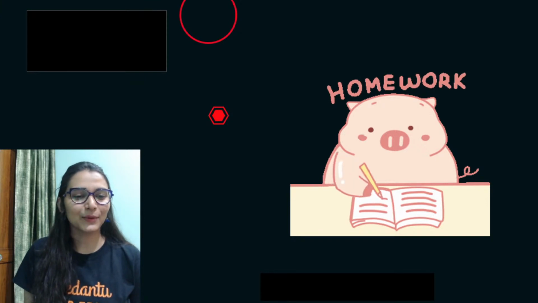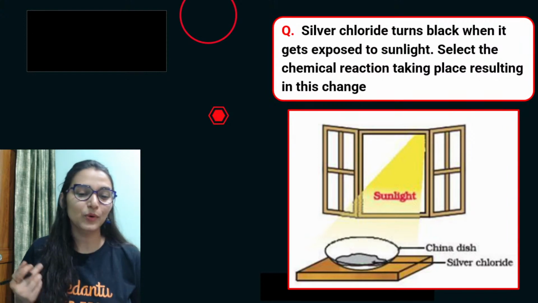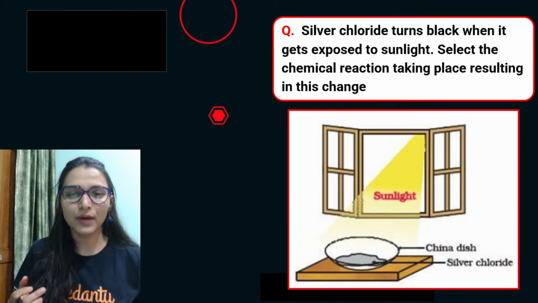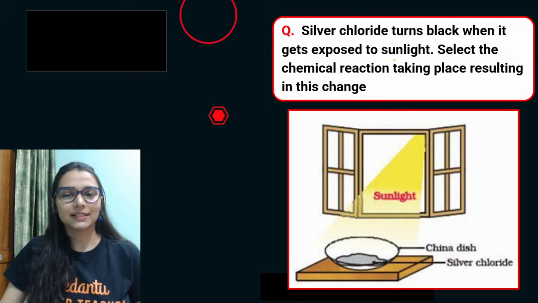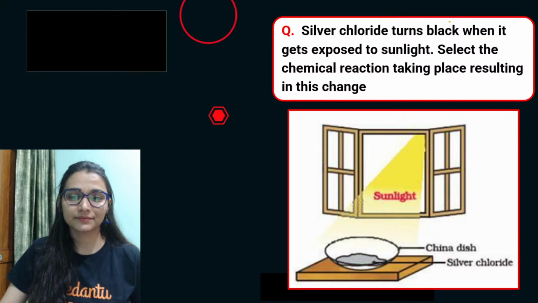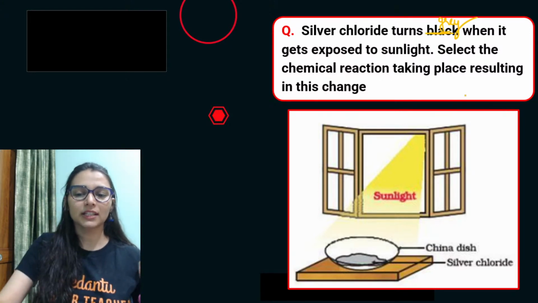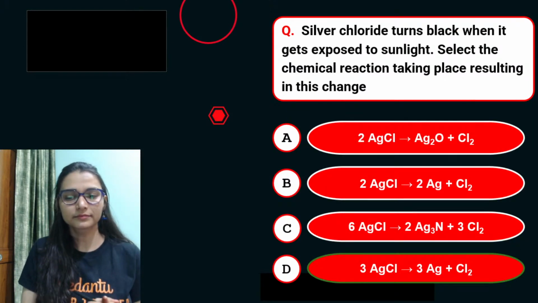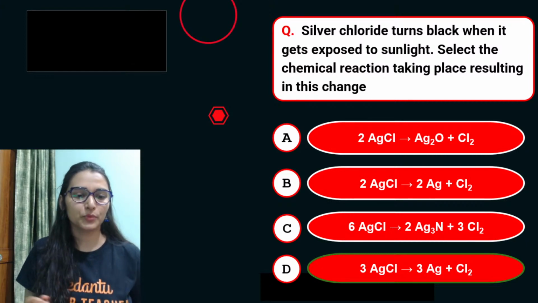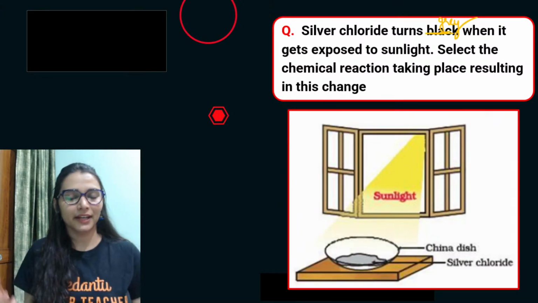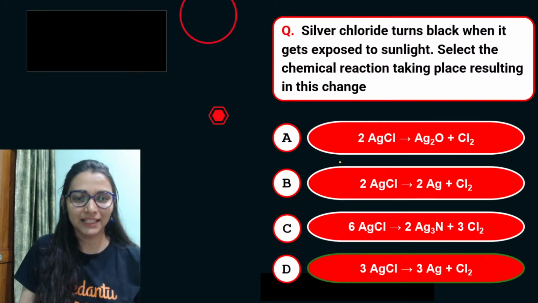Now it's homework time, guys. We have done a lot of questions today, and these are some homework questions that I want you to answer in the comment section. Silver chloride turns black when it gets exposed to sunlight. You better write it gray over here. Select the chemical reaction taking place resulting in the change. Which of the reactions takes place there? Options are given. Silver chloride turns gray when it is exposed to sunlight. You have to tell the right answer.